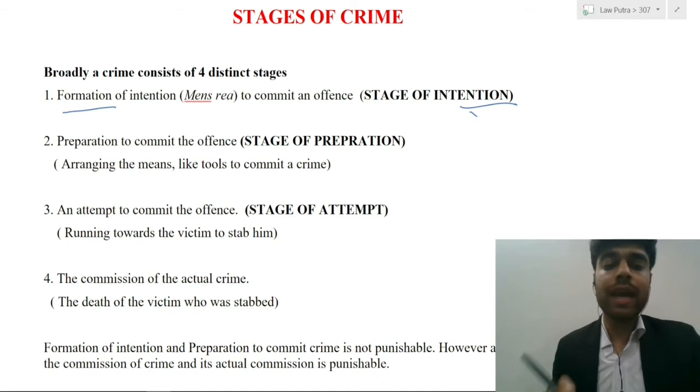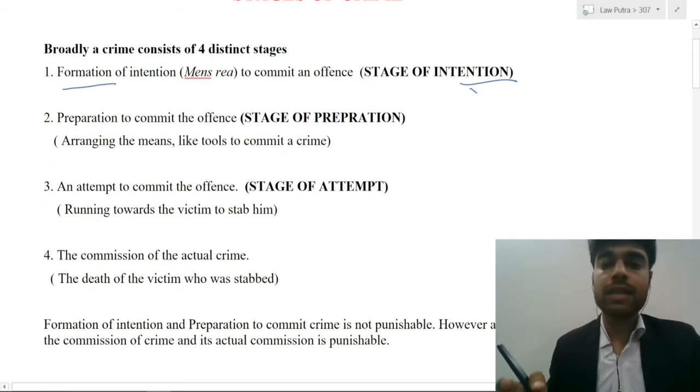Now third is the attempt to commit an offense. Attempt to commit an offense basically means an act towards the commission of the offense. So let's say after preparing to kill B, he gets a knife. Now the act of running towards B and the act of stabbing him, that would be the attempt to commit the offense.